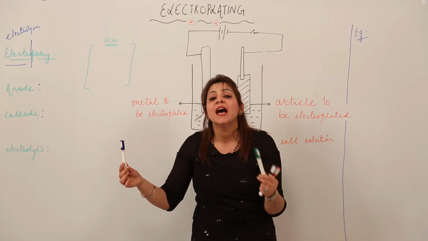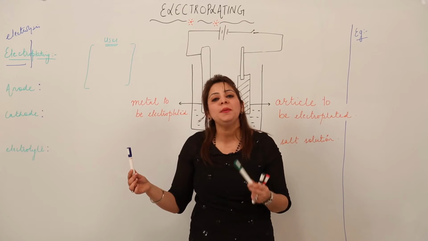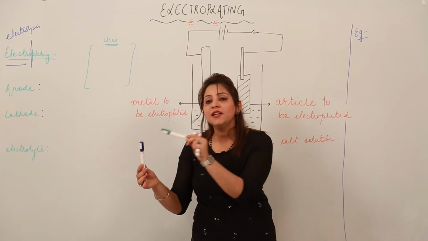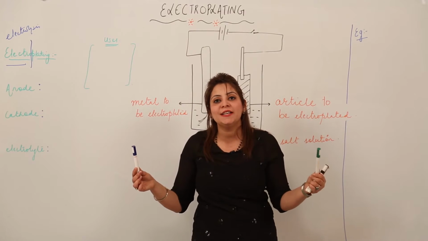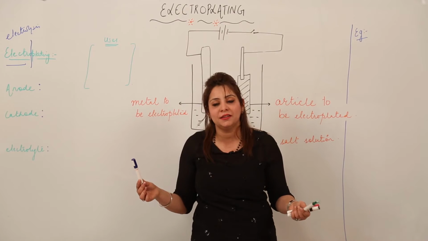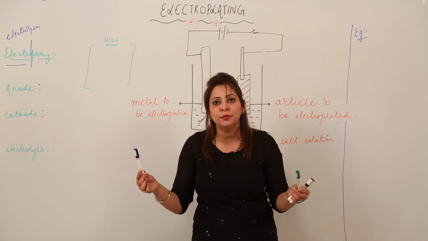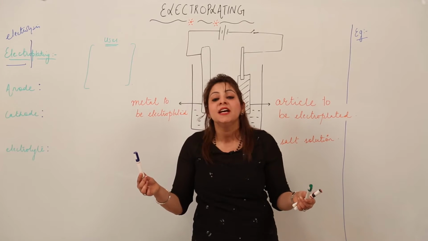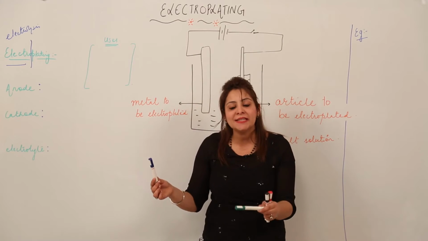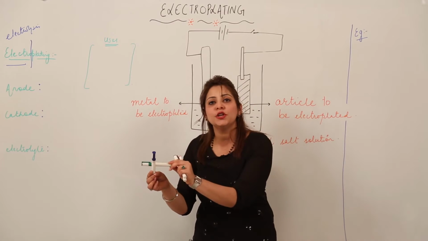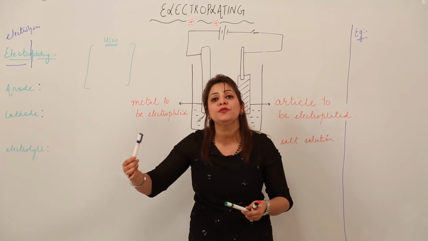And how am I doing it? I am involving a process of electrolysis, right? So electroplating means depositing a metal on a desired article, right? And the metal should also be desired. It is not that you can deposit just any metal on the surface of this. It should serve some function, there should be some use behind why we are depositing this on this, right? So electroplating is actually a process in which a metal is deposited on a desired article in order to perform a certain function or in order to improve some property, right?